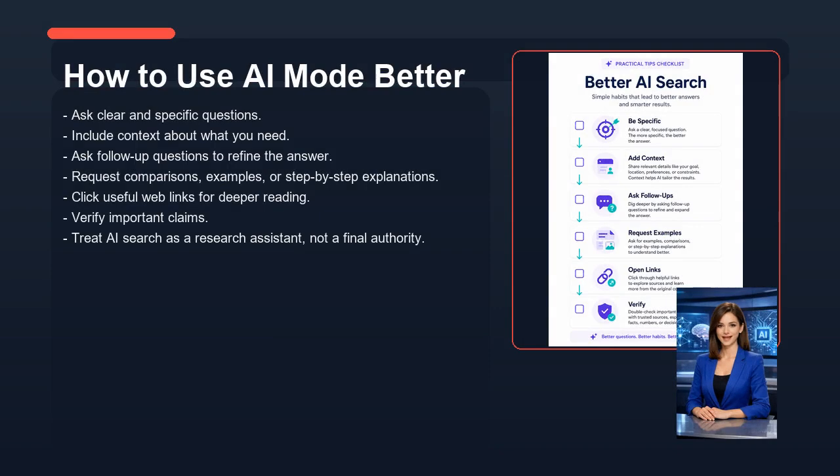Now let's look at how to use AI mode better. Ask clear and specific questions. Include context about what you need. Ask follow-up questions to refine the answer. Request comparisons, examples, or step-by-step explanations. Click useful web links for deeper reading. Verify important claims. Treat AI search as a research assistant, not a final authority.